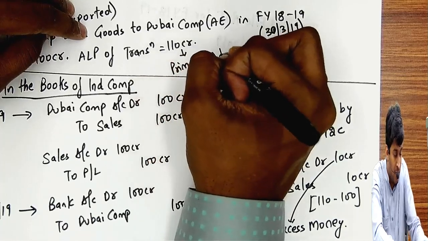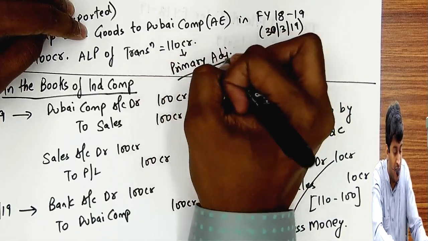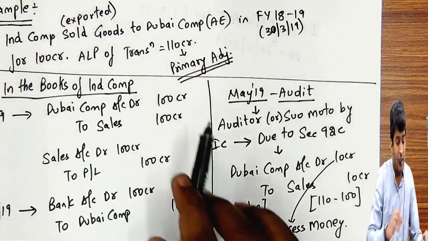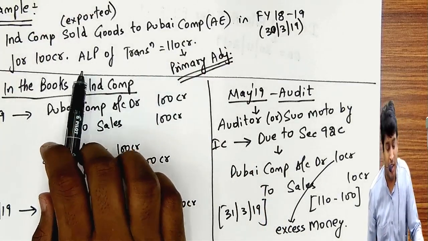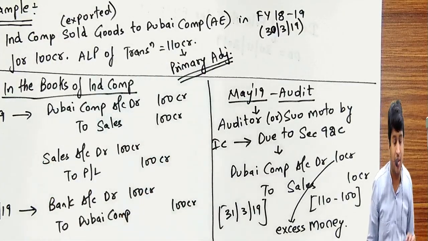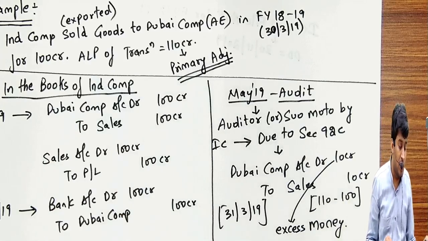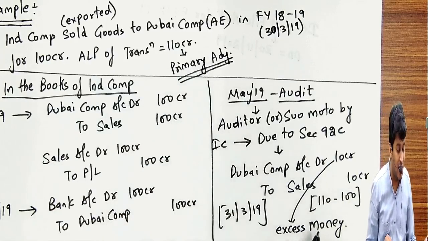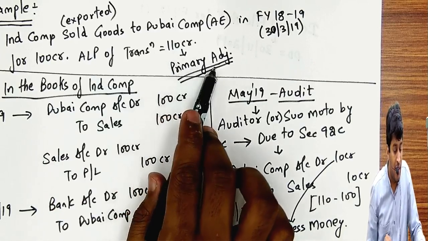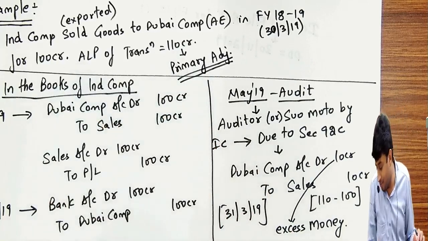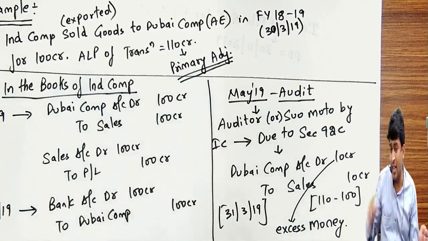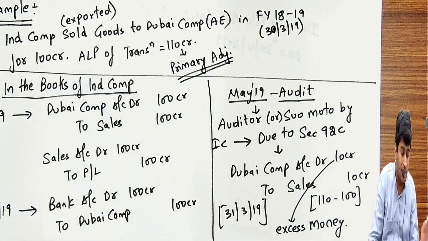Please remember the word, because that's the word I'll be using when I give the notes. This 110 crores or ALP is called primary adjustment. This 10 crores is called excess money, that is the arm's length price minus the transaction price.